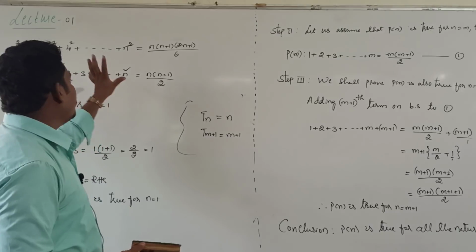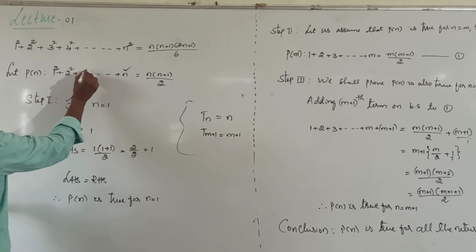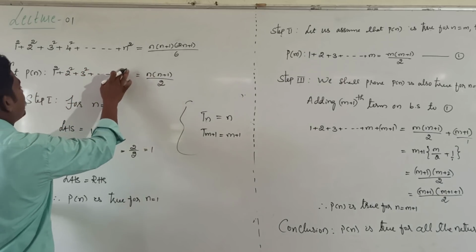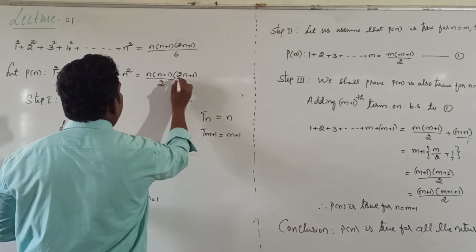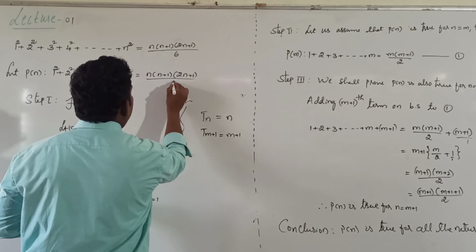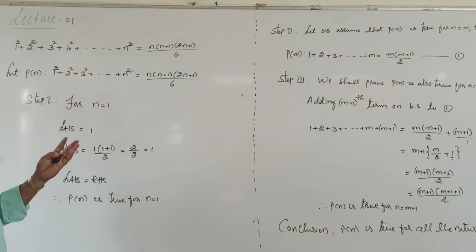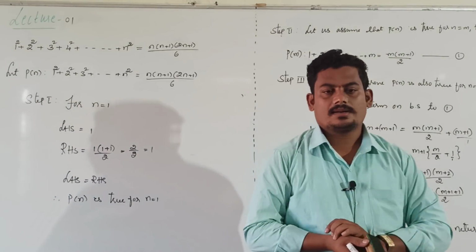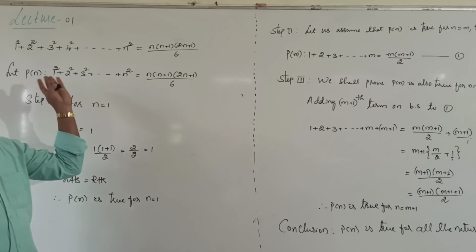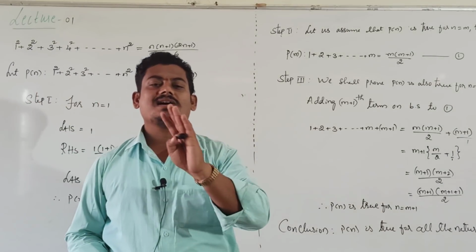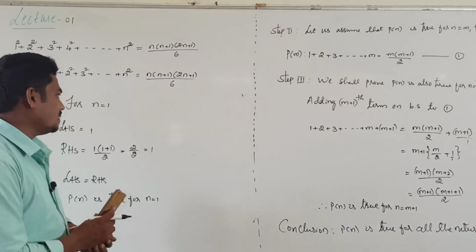Same procedure. Take given statement as P of n. Let us take P of n as 1 square, 2 square, 3 square, 4 square and so on n square equal to n into n plus 1 into 2n plus 1 whole thing divided by 6. Same procedure, verification for n equal to 1. By using principle of mathematical induction, verify whether this statement is true for all the natural numbers or not, or simply prove by using principle of mathematical induction.